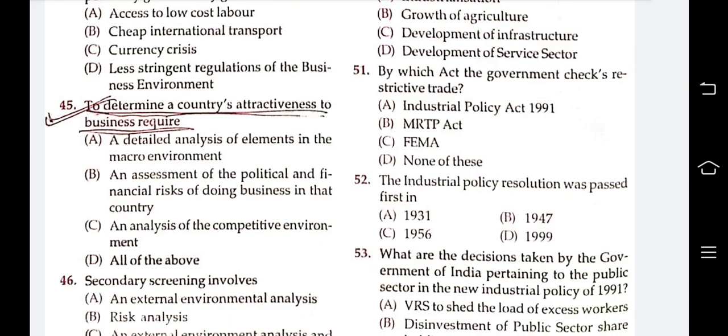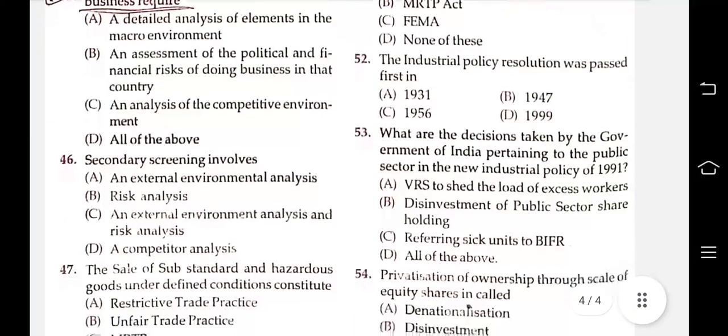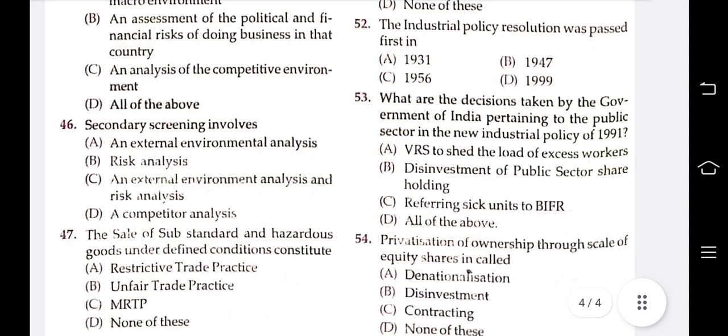Okay. Next question: secondary screening involves an external environmental analysis, a risk analysis, an external environmental analysis and risk analysis, or D, a competitor analysis. The answer is C. Secondary screening involves an external environment analysis and a risk analysis.